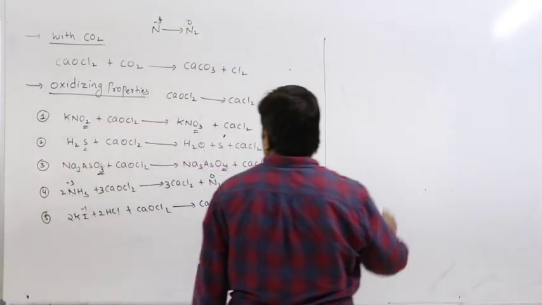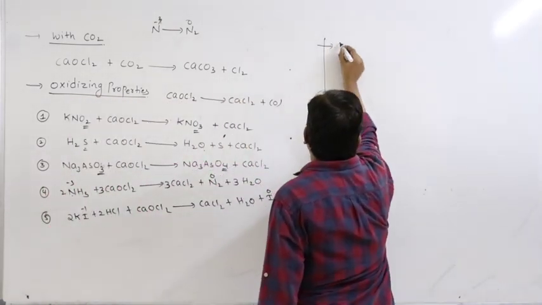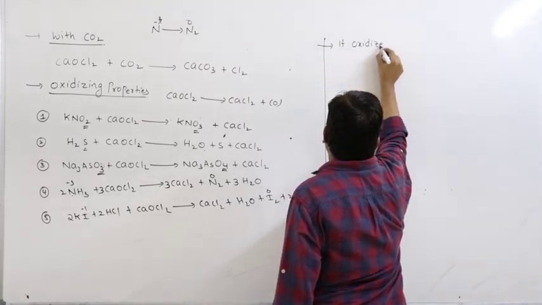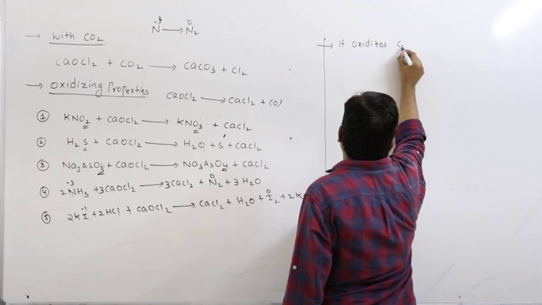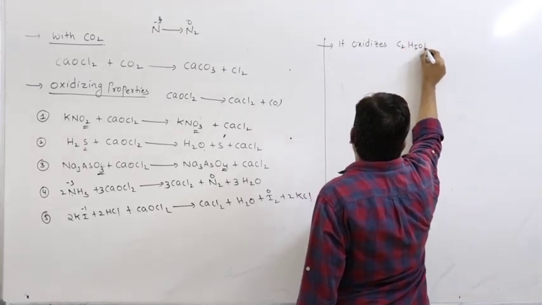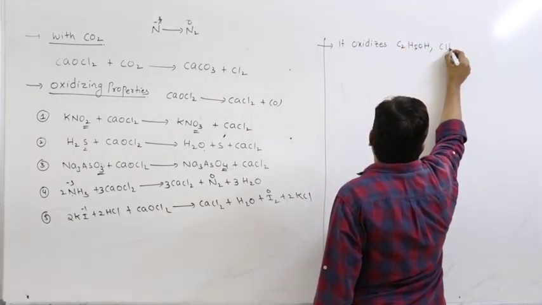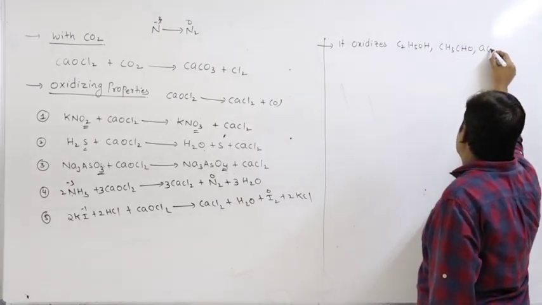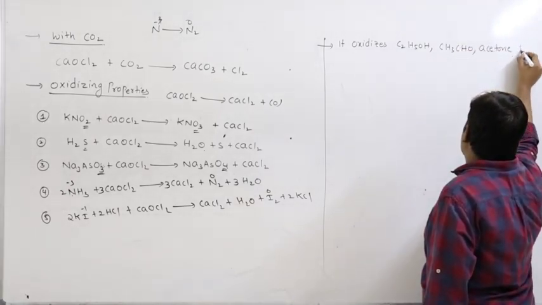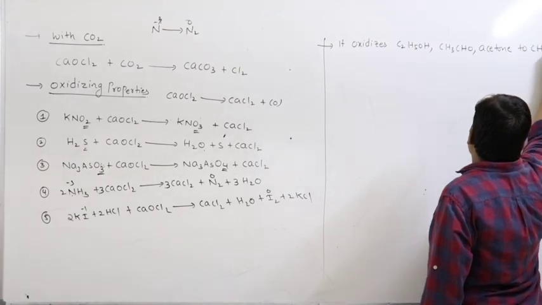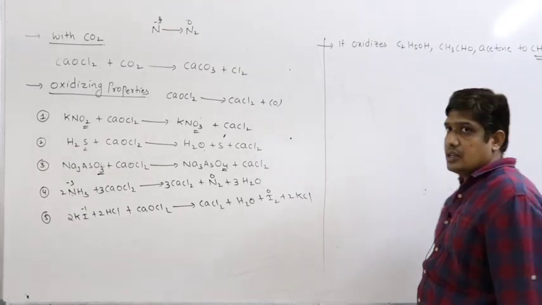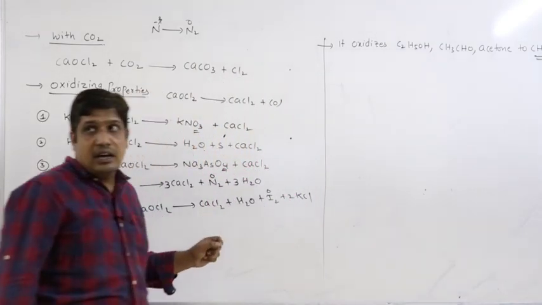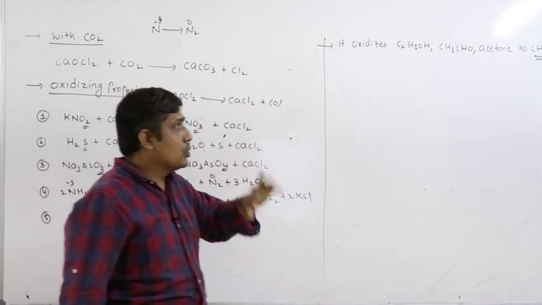Next, it oxidizes ethyl alcohol, acetaldehyde and acetone to chloroform. This is how chloroform is prepared industrially. It oxidizes ethyl alcohol, acetaldehyde, acetone to chloroform.